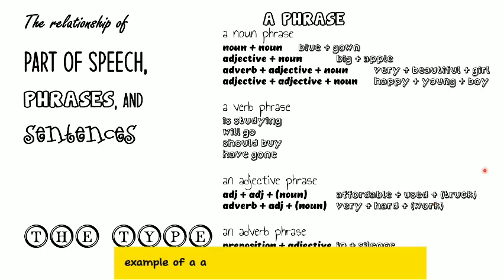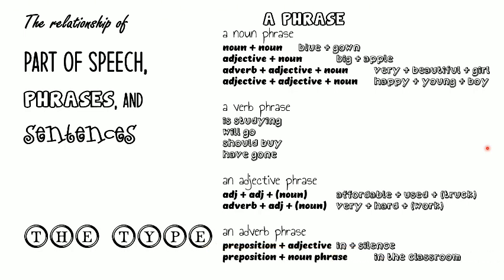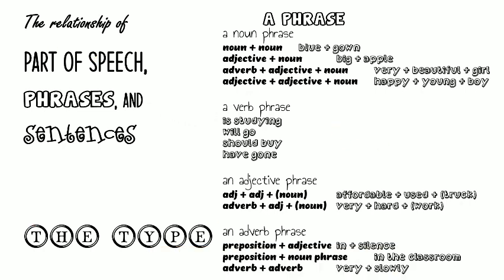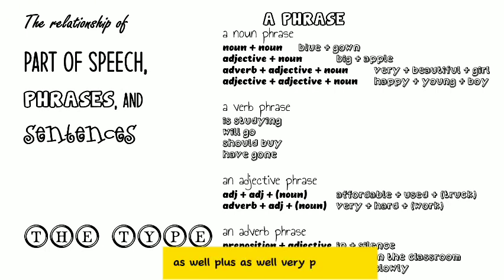The example of an adverb phrase: preposition plus adjective. In is a preposition, silent is an adjective. So we call it an adverb phrase. Preposition plus noun phrase, in the classroom. Adverb plus adverb, very plus slowly. These are the examples of types of phrase.